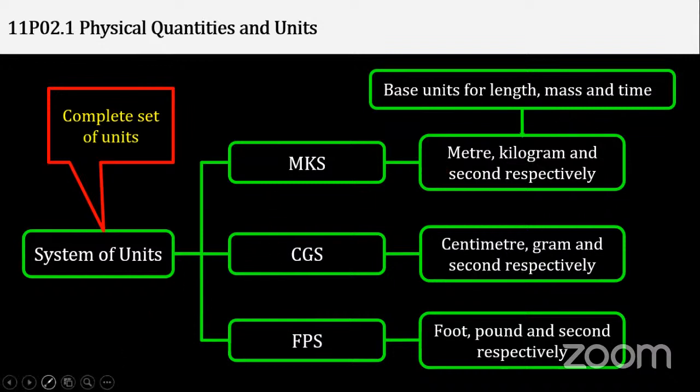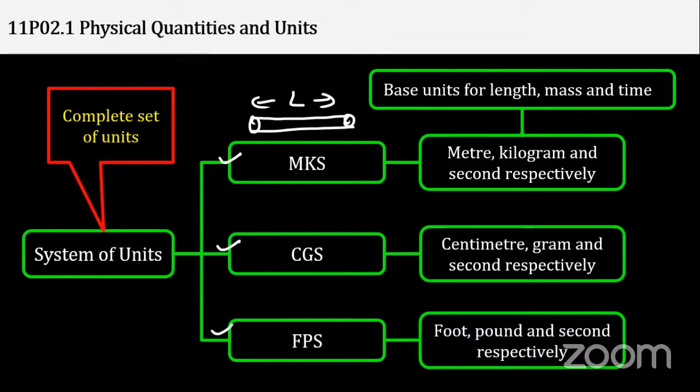Suppose you are given a particular length. Let me show you here. Suppose, students, some stick or rod is given of length L, and they ask you to find its length in MKS, CGS, and FPS units. So for MKS, it will be in meters with a numerical value, say 3. For CGS, it will be somewhat different. 1 meter is equal to how much? 100 centimeters. So this will be 300 centimeters. Is this right or wrong? It's right. FPS will be in foot, which you've already seen.